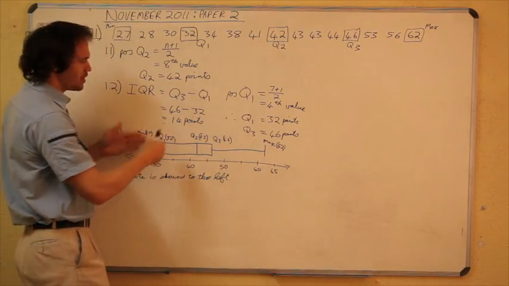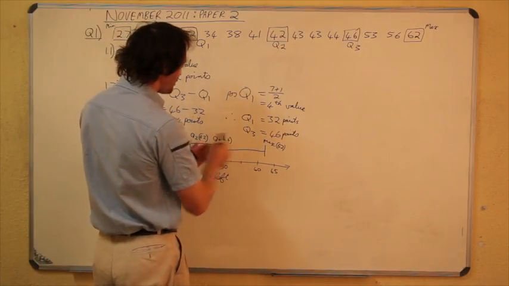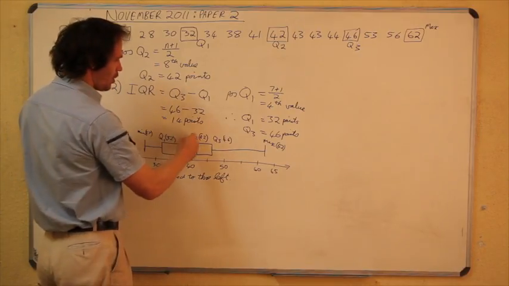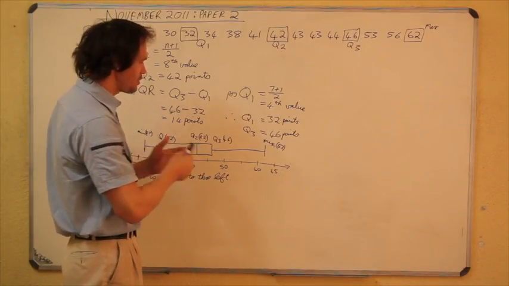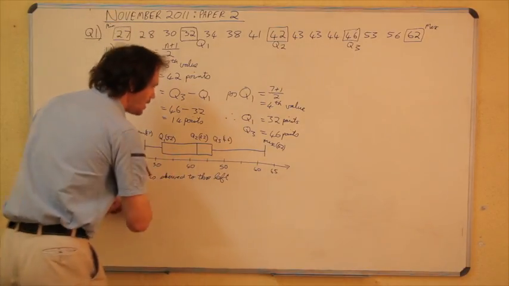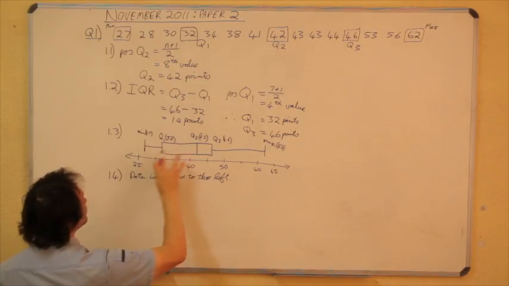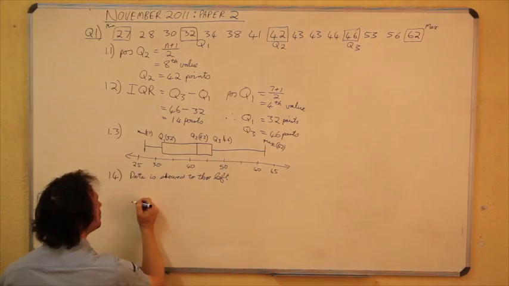So you can also mention that a quarter of the team scored above 46 points, or 3/4 of the team scored below 46 points, or half the team scored less than 42, right? All those little things you can mention. I'll write out a couple more compared to the box and whiskers there. You can say, remember the interquartile range is the middle 50% scored between 32 and 46 points.